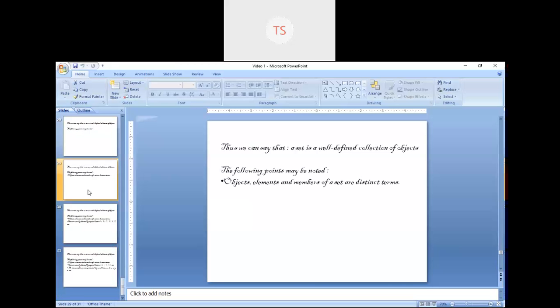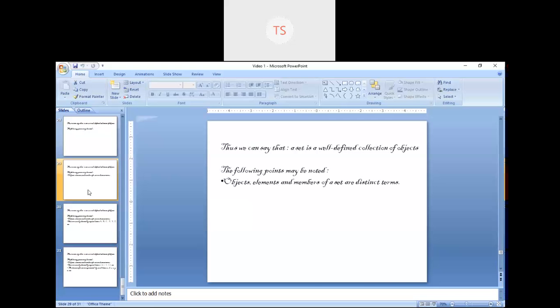Now these points you have to be clear. Objects or elements and members of a set are distinct terms. For example, the even numbers from 1 to 10: 2, 4, 6, 8 and 10.